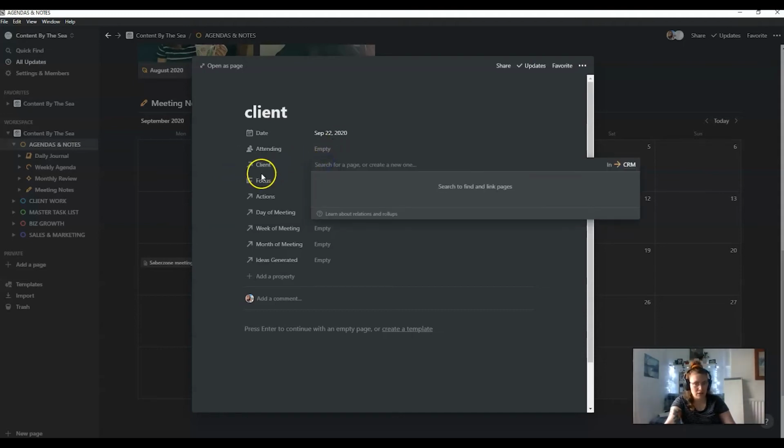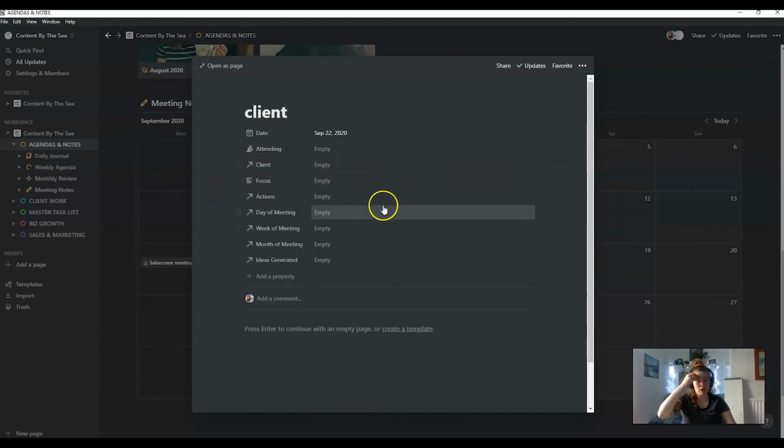The client, and this is linked to the CRM. So if I do that, it'll come up with a drop down of all my clients, and I will associate with them, which means that when it comes to the billing period at the end of the month, I can look back and say, wow, I actually attended like 4 meetings for that client. What was that all about? And charge them accordingly. Focus, which is what was the point of the meeting. Again, I can look back at the end of the month and think, it seems like we had a lot of meetings about that one focus, so let's reassess that.